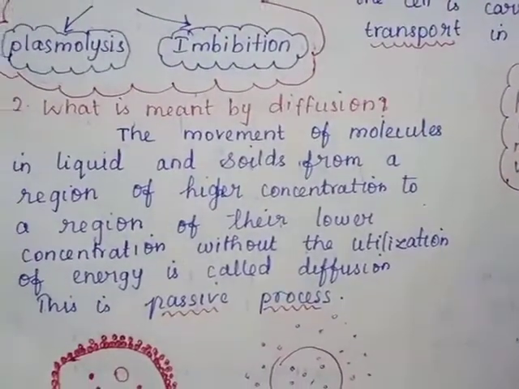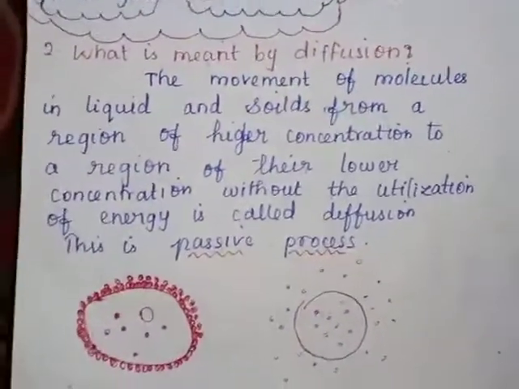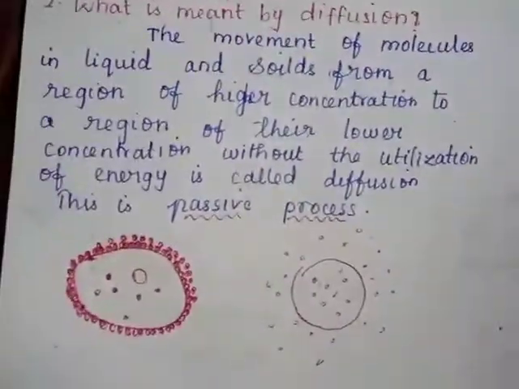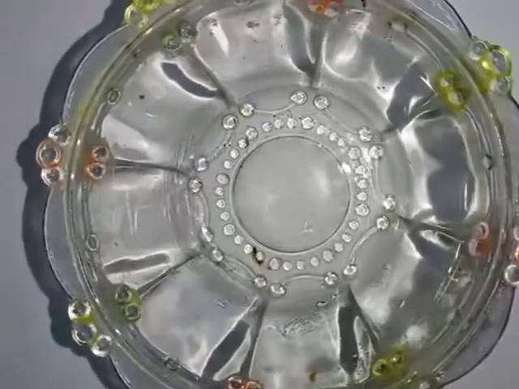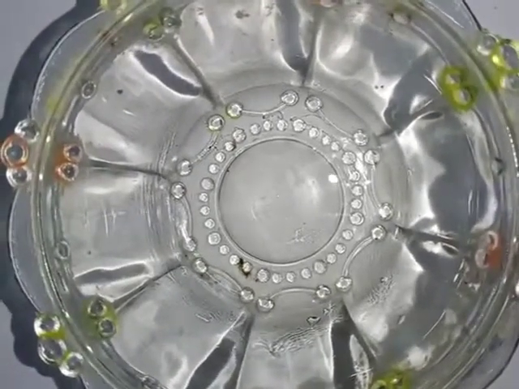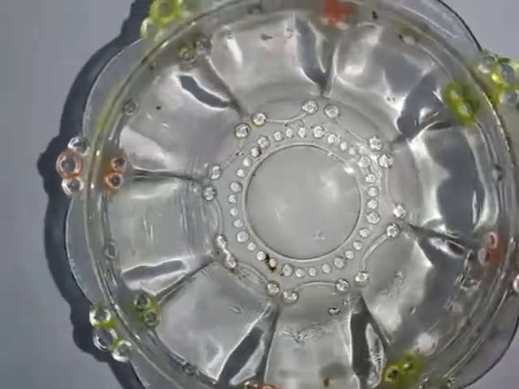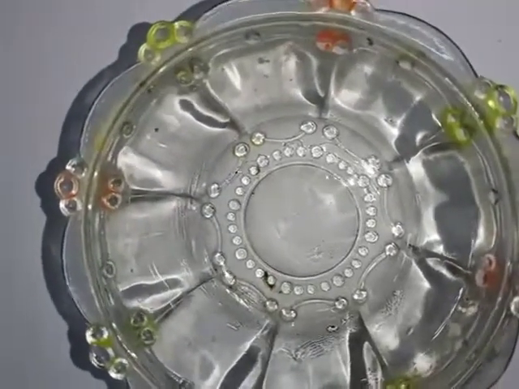Did you see diffusion? Shall I show the diffusion process to you? You also can do the diffusion process. So, movement of a molecule, liquid or solid. We take liquid.